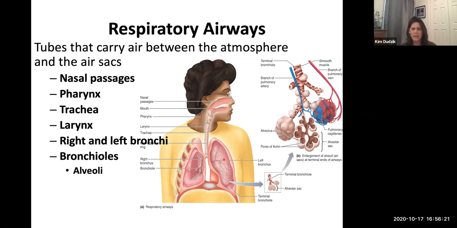And it can serve as an organ of smell. Remember, at our nose here, we want to inhale air. And so the air also contains odor molecules. So then we have structures in our nose where we can sense what those odor molecules are. Okay, so actually a lot of functions of the respiratory system, but we're going to look at, again, how we bring air into and out of our lungs.